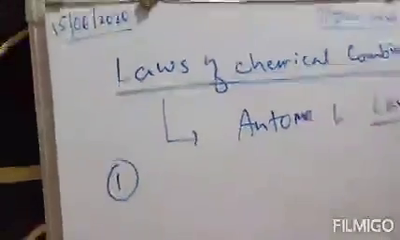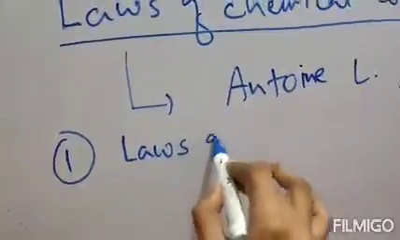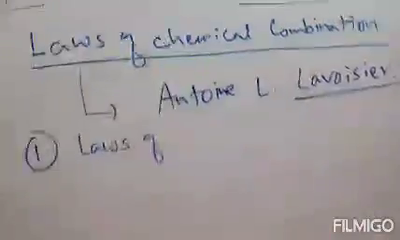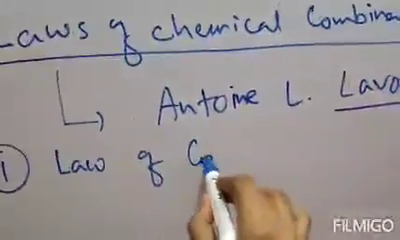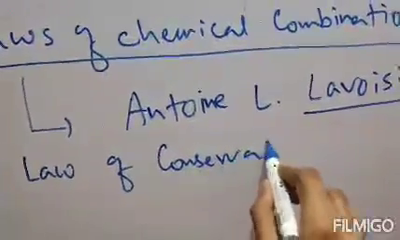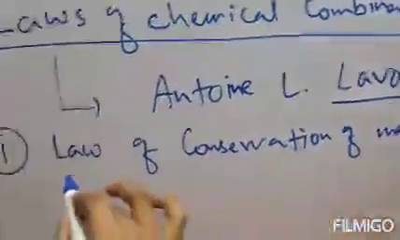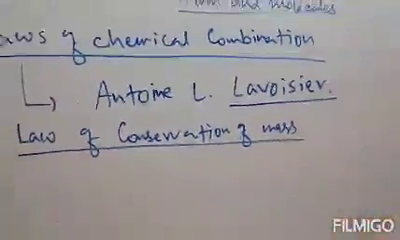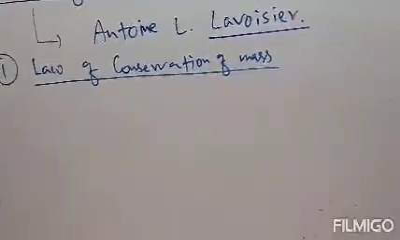So the number one law is the law of conservation of mass. Under the laws of chemical combination, number one law is the law of conservation of mass. Now, what is this law?